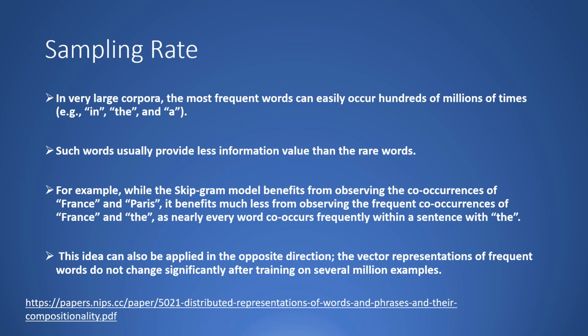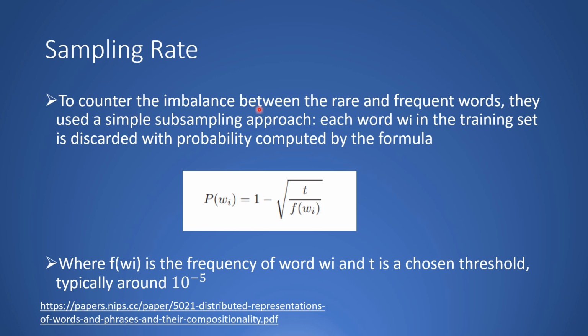To counter the imbalance between the rare and frequent words, they used a simple subsampling approach where each word wi in the training set is discarded with a certain probability computed by this formula, where f of wi is nothing but the frequency of a word, and t is a chosen threshold, typically around 10 to the power of minus 5.